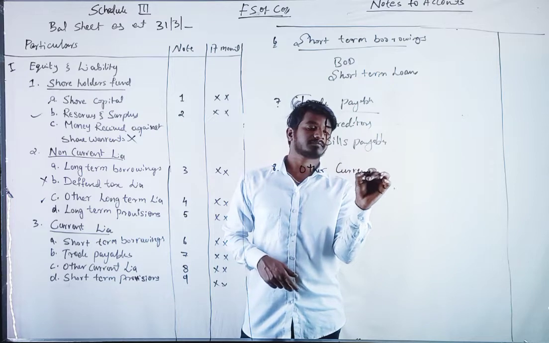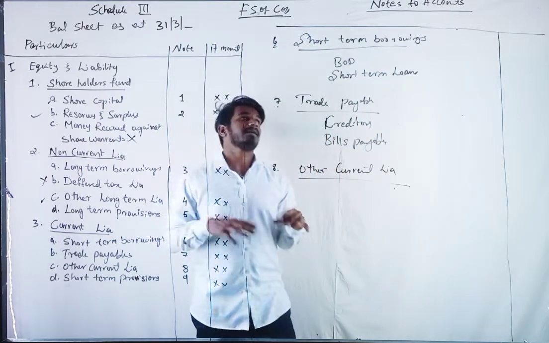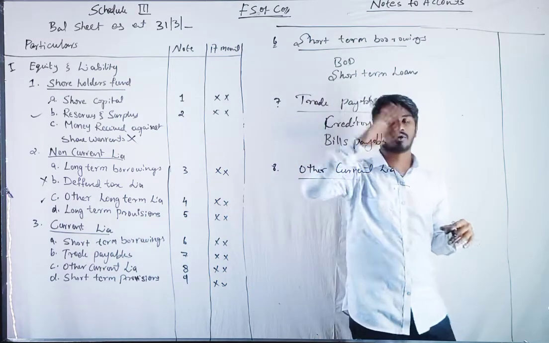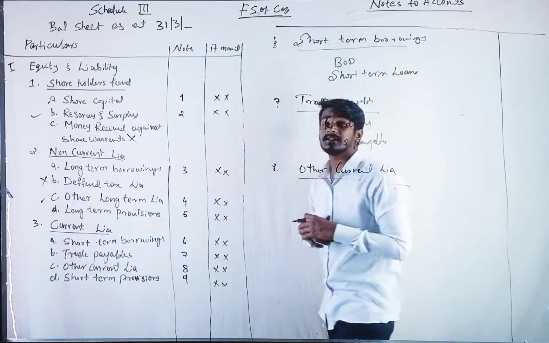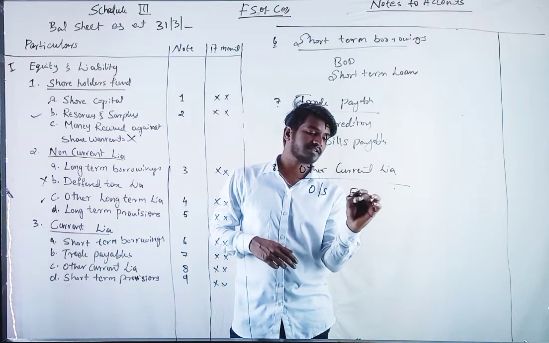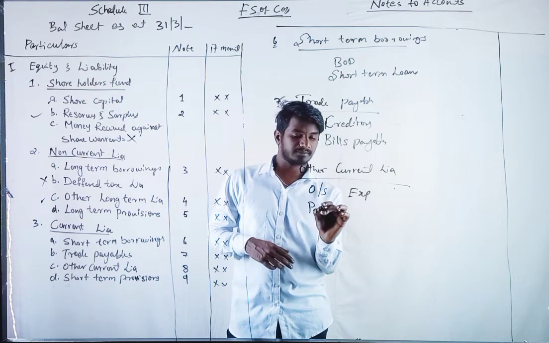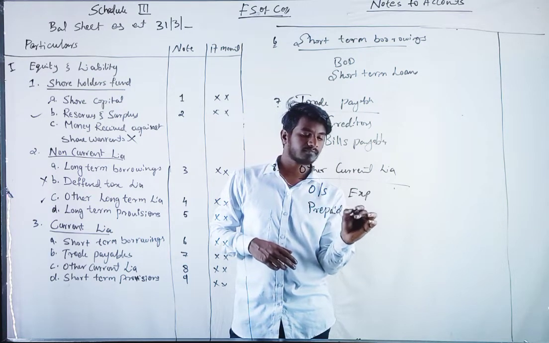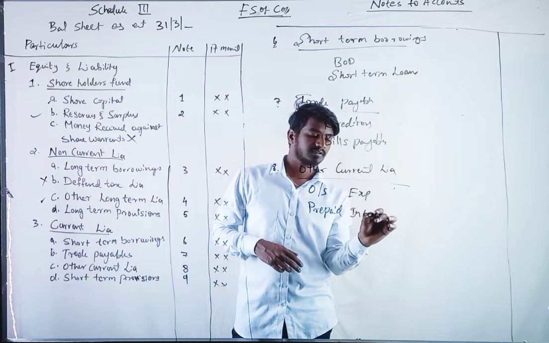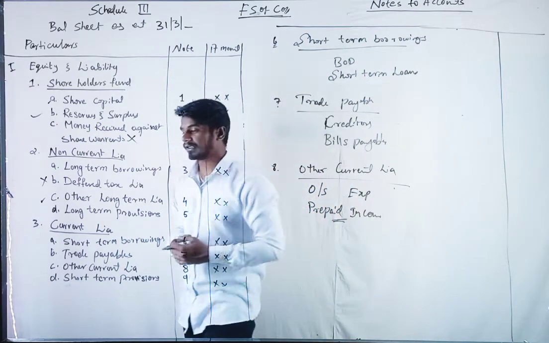If the liability doesn't fit in the above categories, it will come under other current liabilities. For example, outstanding expenses, which is a liability, and prepaid income. These are some examples for other current liabilities.